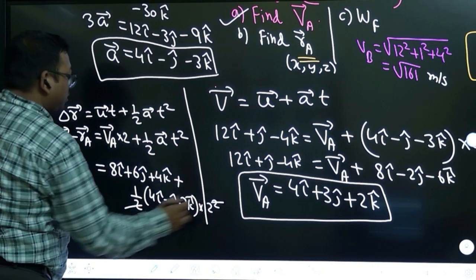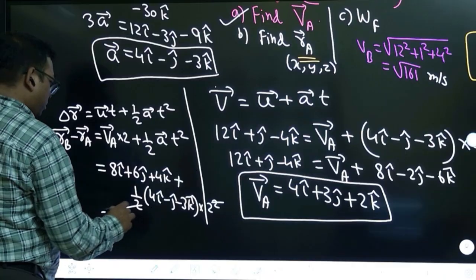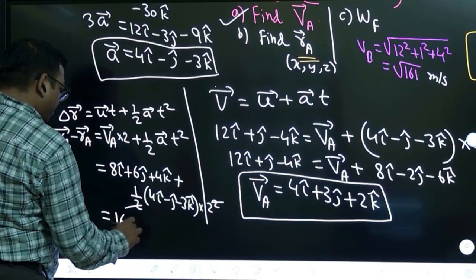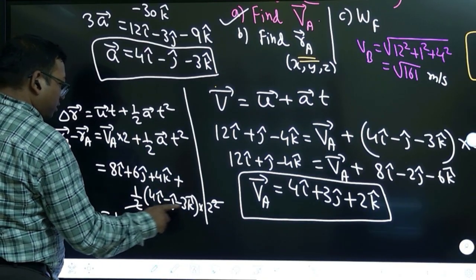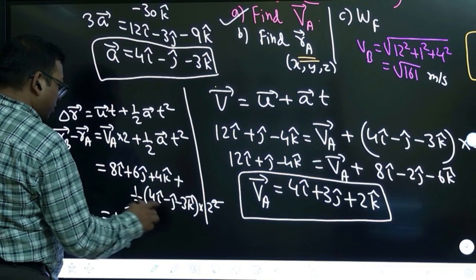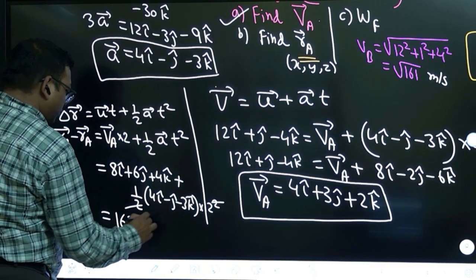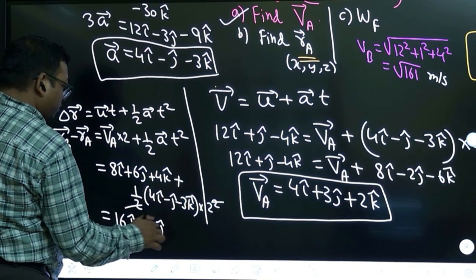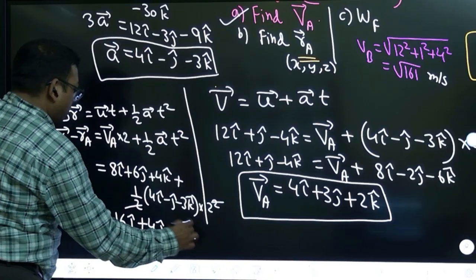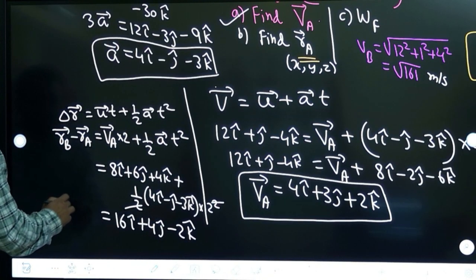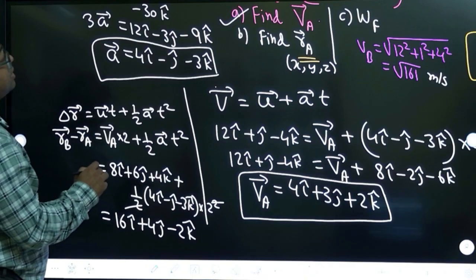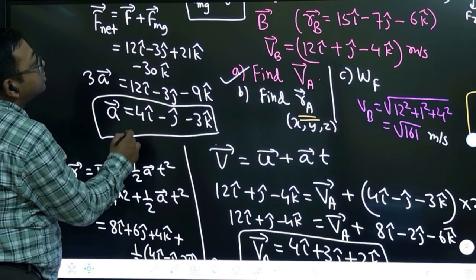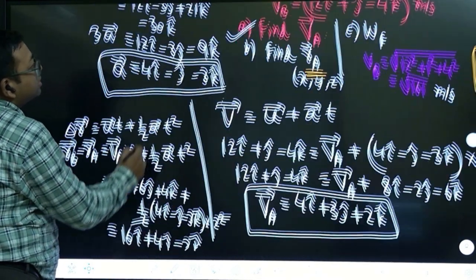The 2 will get cancelled. So opening out, 4 into 2 is 8, 8 plus 8 is 16 i cap. And here, 6 minus 2, that is 4 j cap. And this is minus 6 plus 4 minus 2 j cap. Okay, so r_B minus r_A we got. r_B they have given in the question. What is r_B? 15, minus 7, minus 6, right?